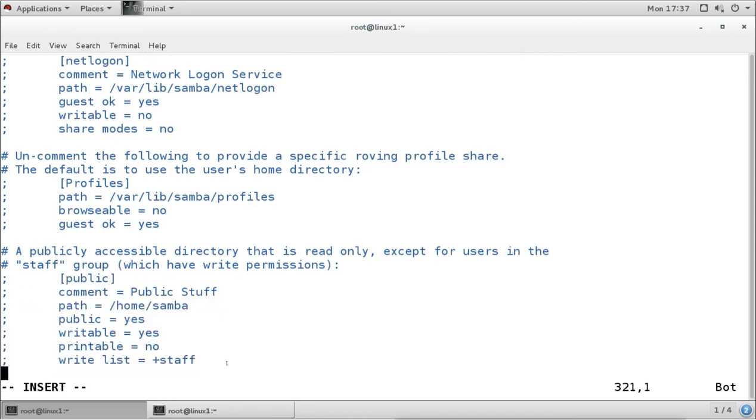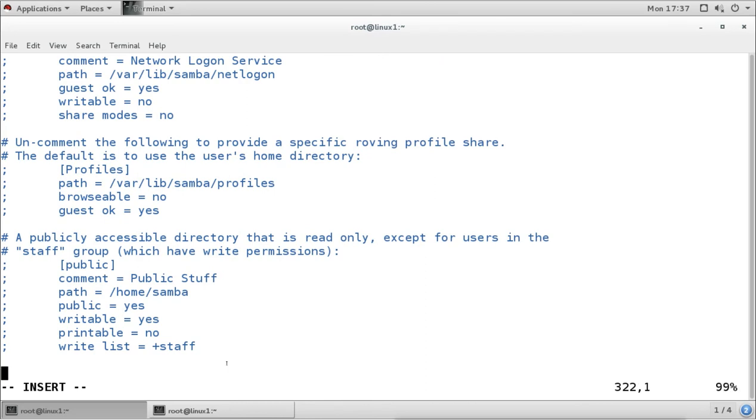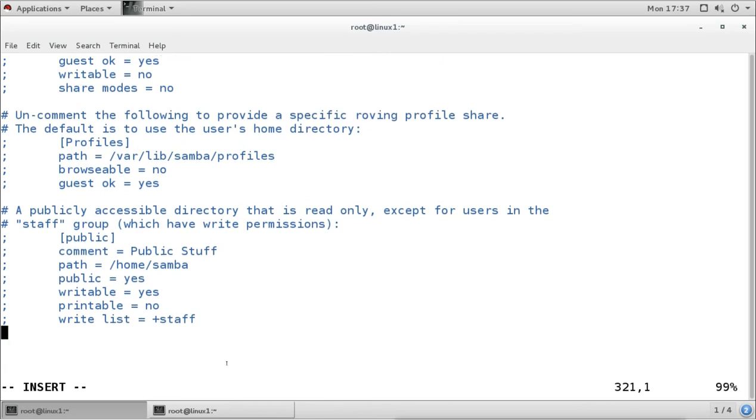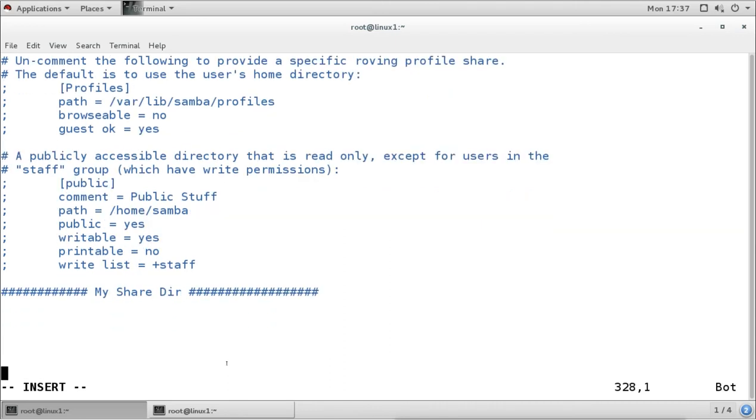So I want to share my directory, so I will put my section here. I will comment it here so that I will know what I have done here, and I will say this is my share directory. So commenting is a good option. Whenever you create something, you should add a comment so that you know what you have done. Now here first I will mention the section by using these brackets. Like I say, this is my share, and this will be the sharing name.